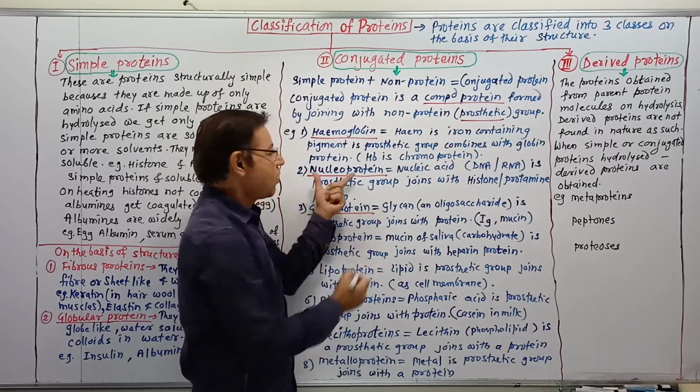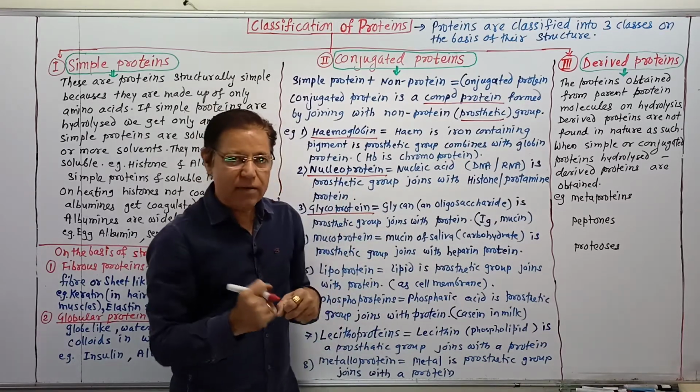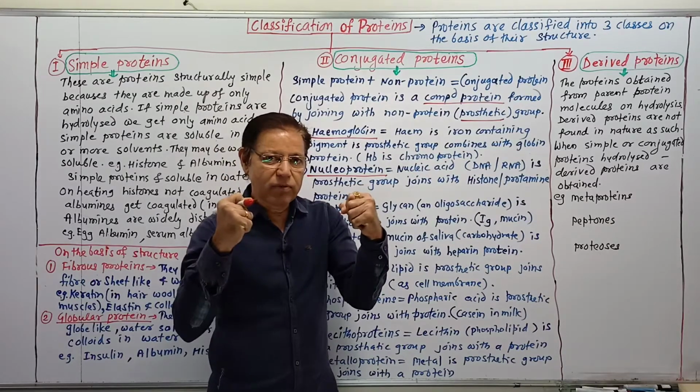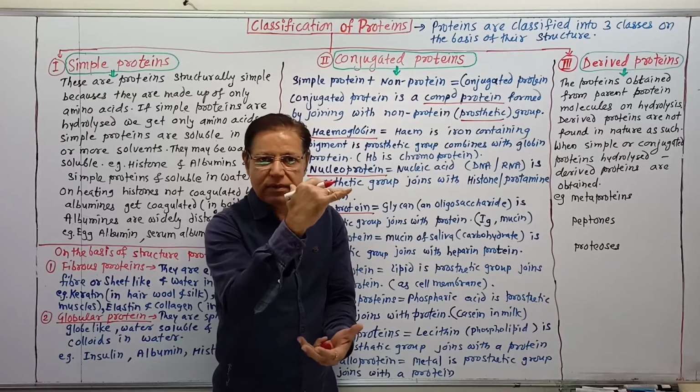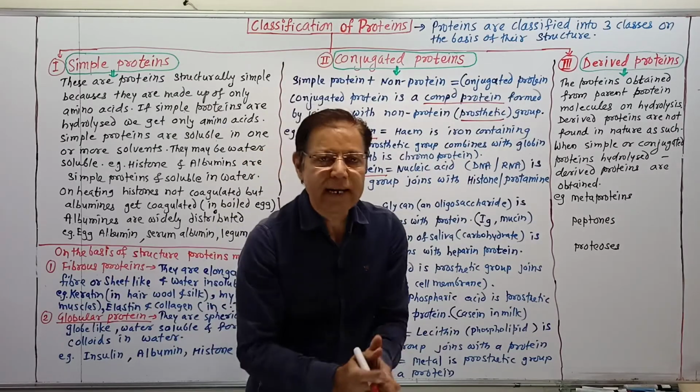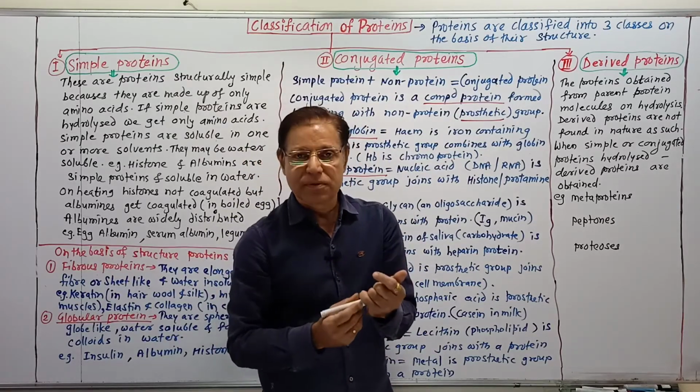So as to form chromosomes. Nucleoproteins are formed when nucleic acids combine with histone protein. Their condensation occurs, coiling and supercoiling occurs, and then we get the chromosomes. Okay.